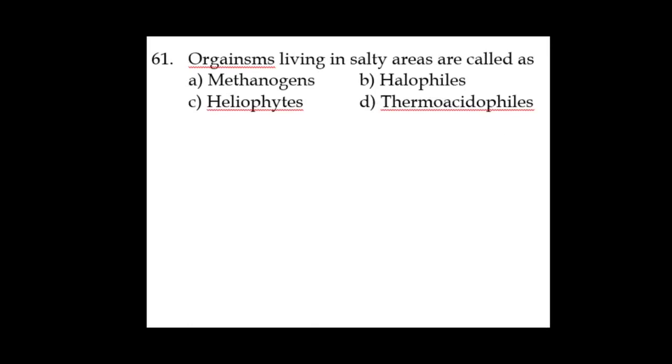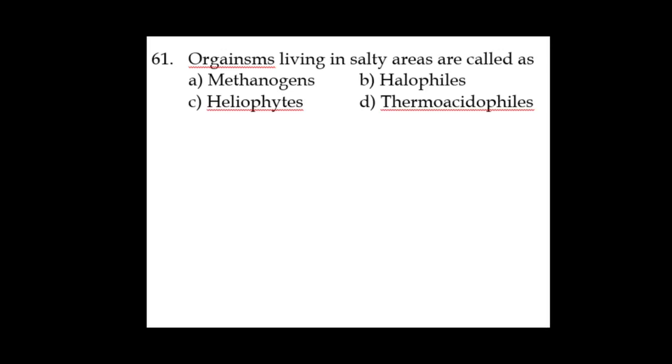Organisms living in salty areas are called, as we know, these are nothing but the organisms which can sustain harsh environmental conditions. Methanogens, as we know, are present in marshy areas. Halophiles are the organisms present in salty areas.